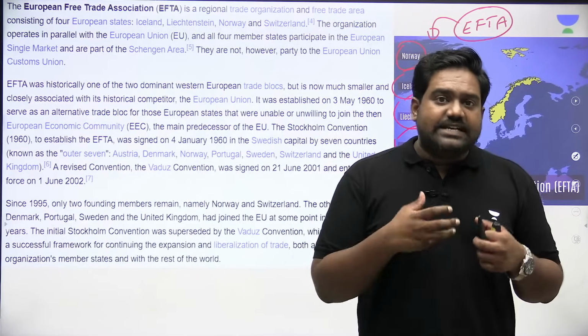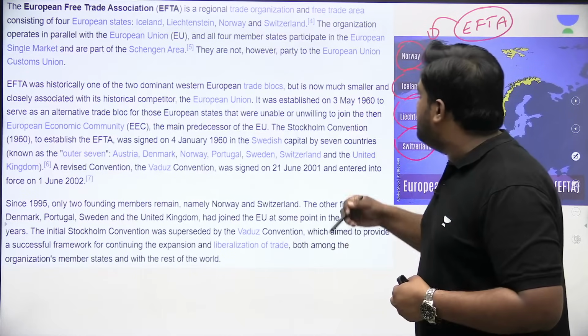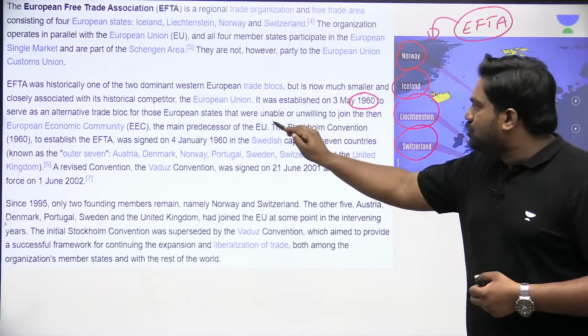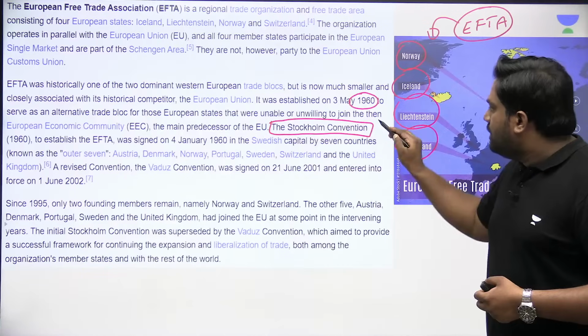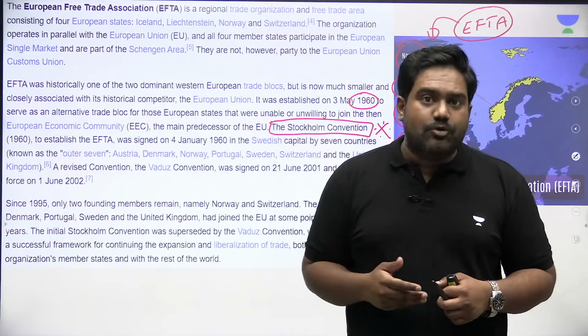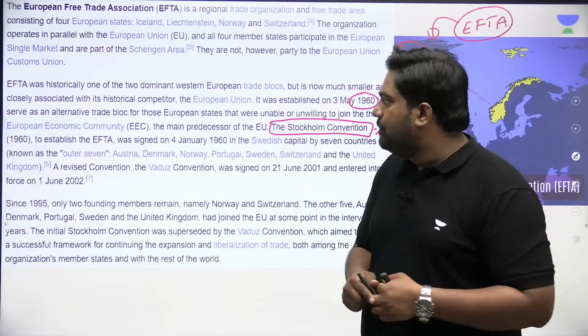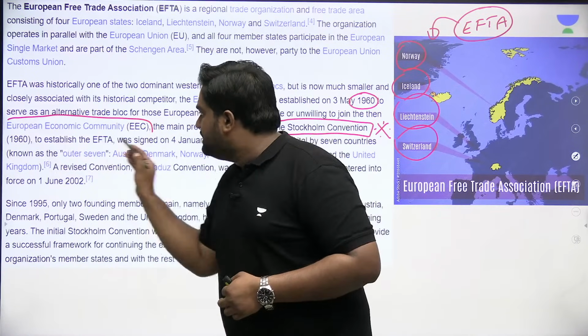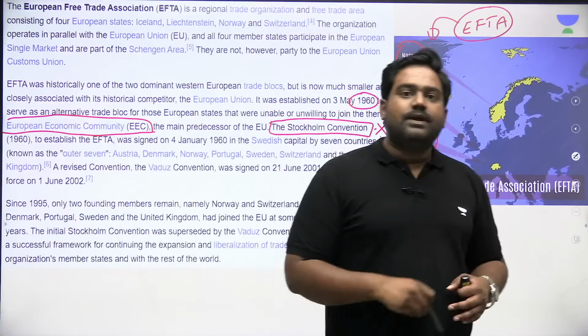So this grouping was established in the year 1960. It was established through the Stockholm Convention, and several countries which were not joining the European Economic Community, which was the predecessor of European Union, they formed this parallel organization.